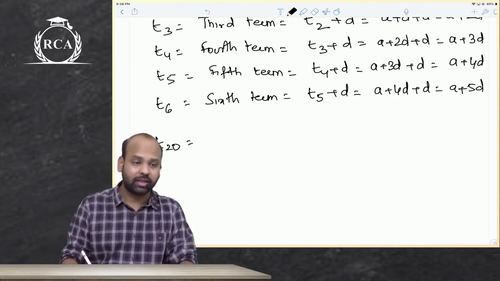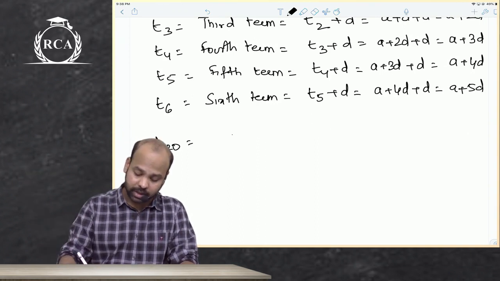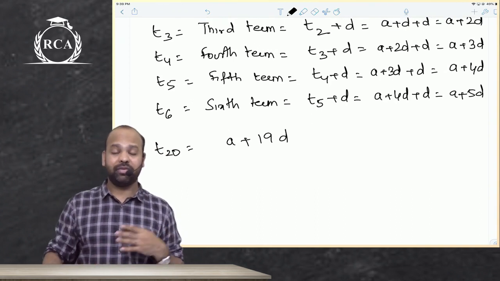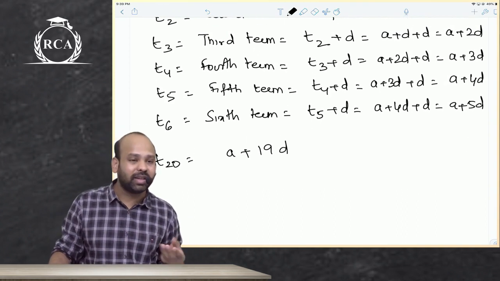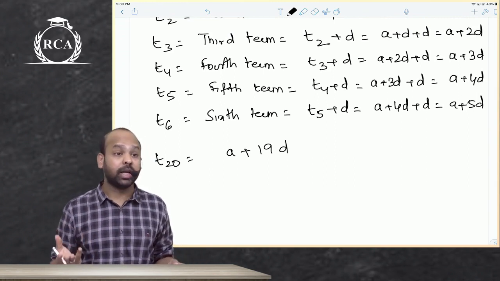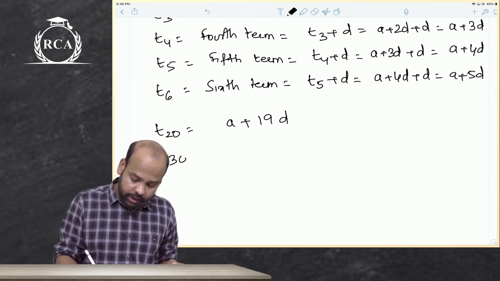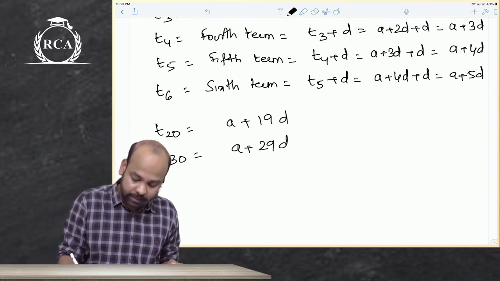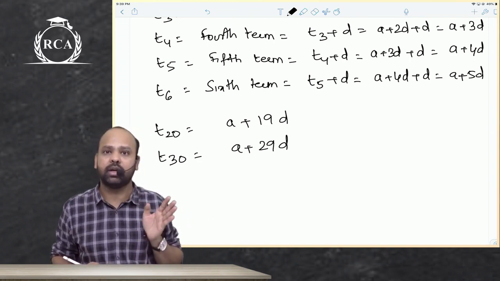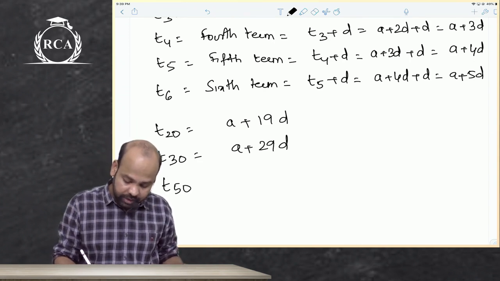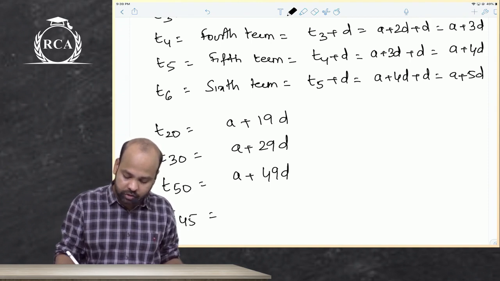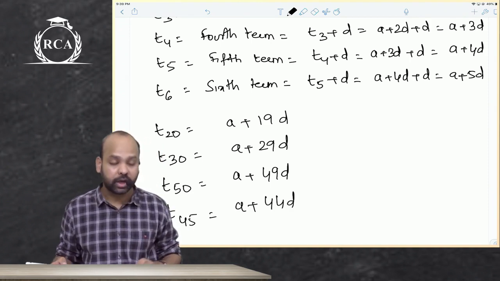If you want the 20th term, can I write this as A plus 19D? When the 6th term is A plus 5D, when the 5th term is A plus 4D, when the 3rd term is A plus 2D, don't you think the 20th term will be A plus 19D? Yes sir, it should be A plus 19D. Don't you think the 30th term should be A plus 29 times the common difference? First term plus 29 times the common difference will give us the 30th term. Don't you think the 50th term should be A plus 49D? Don't you think the 45th term should be A plus 44 times the common difference?